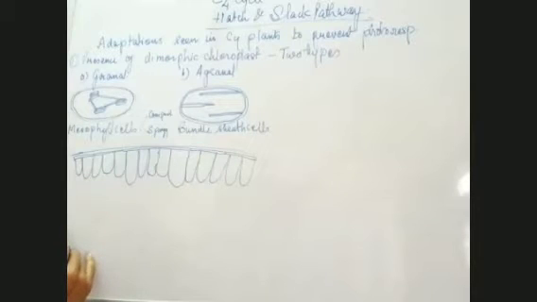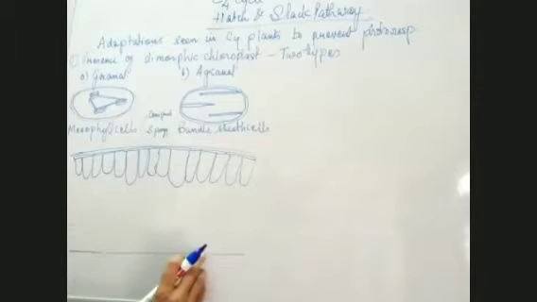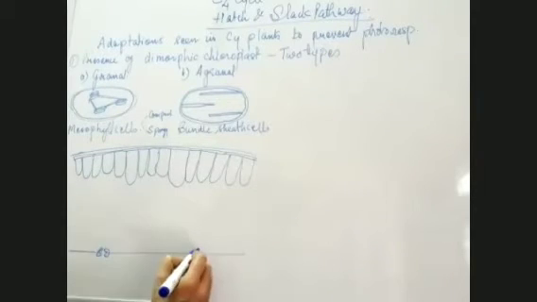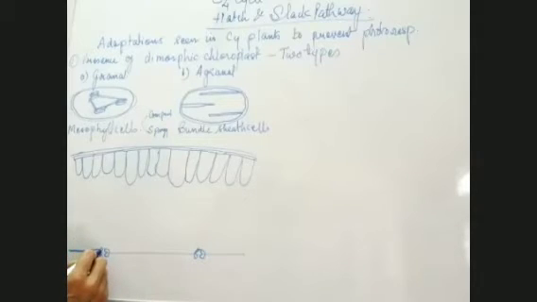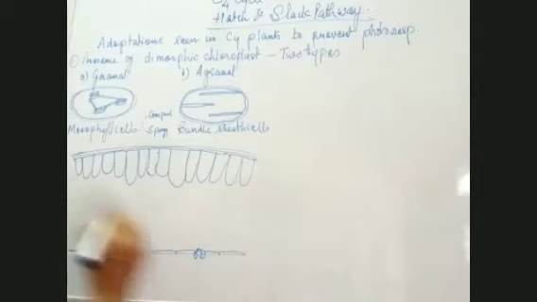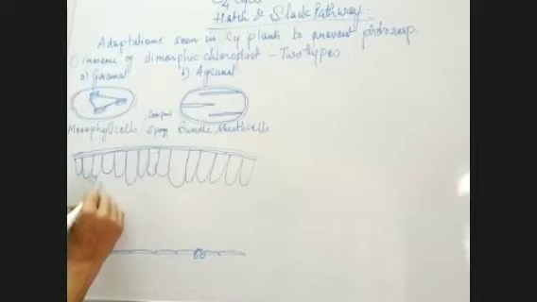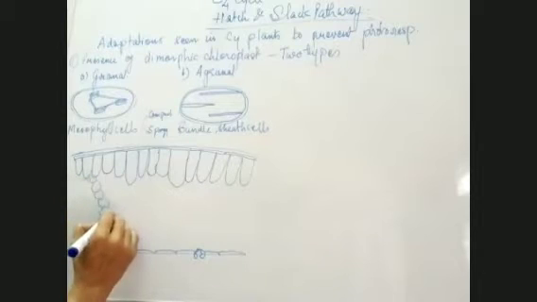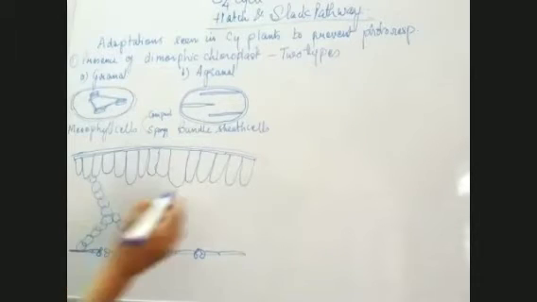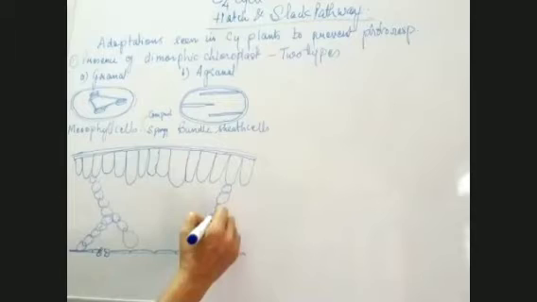We will draw the lower epidermis first. This is the lower epidermis. We have stomata present here in the lower epidermis, and we have these cells present. And then we have spongy parenchyma. Why is this known as spongy parenchyma? Because air cavities are present.